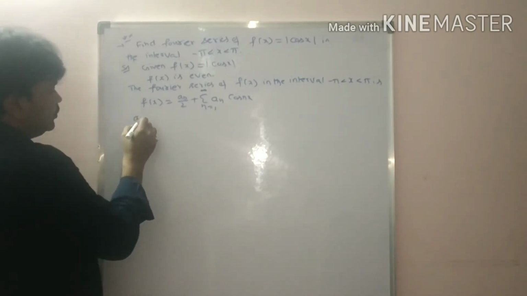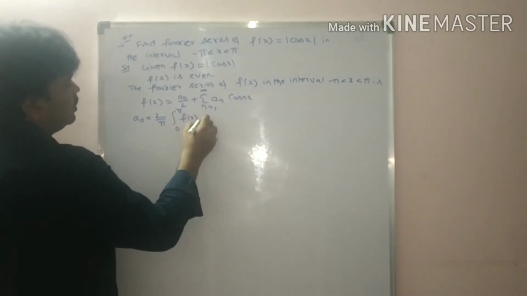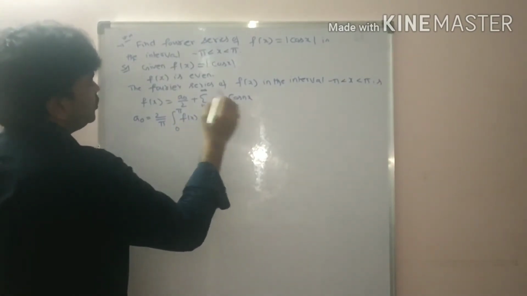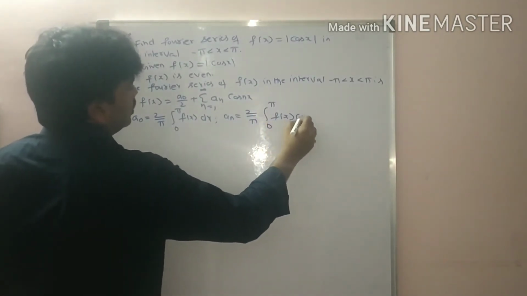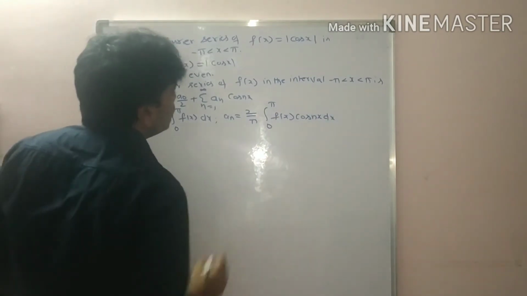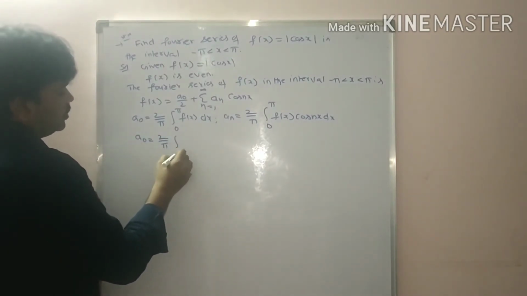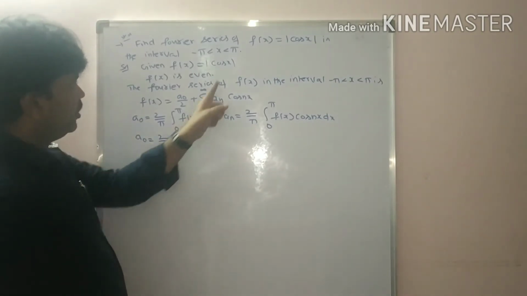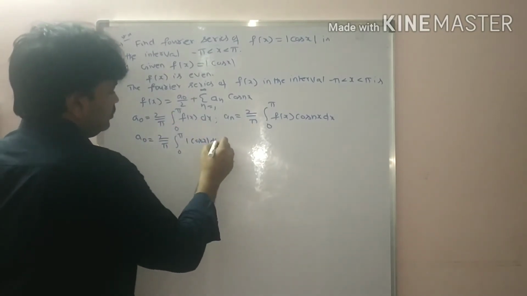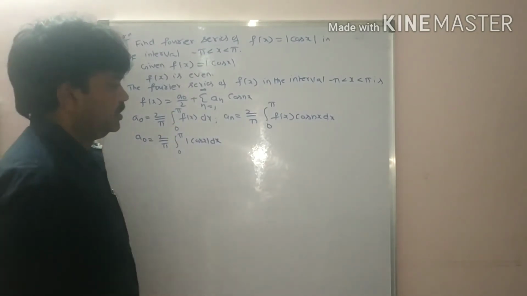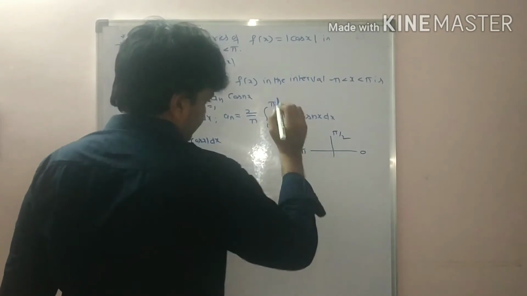Now, what is a naught value? 2 by pi integral 0 to pi f of x dx. What is a_n value? 2 by pi integral 0 to pi f of x cos nx dx. So a naught is equal to 2 by pi integral 0 to pi f of x. What is f of x? Modulus cos x dx. What is the interval, students, here? 0 to pi. So this is 0, this is pi by 2, this is pi.